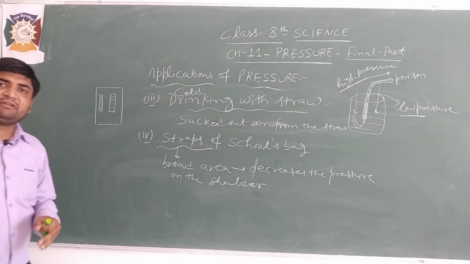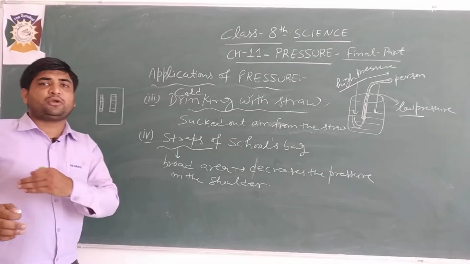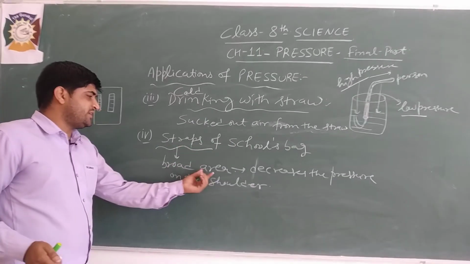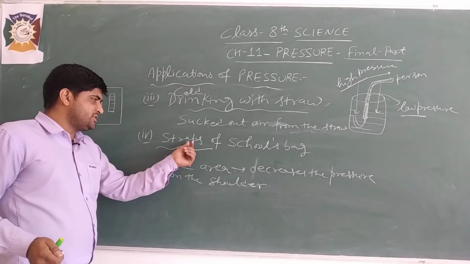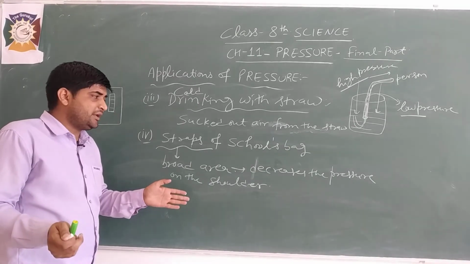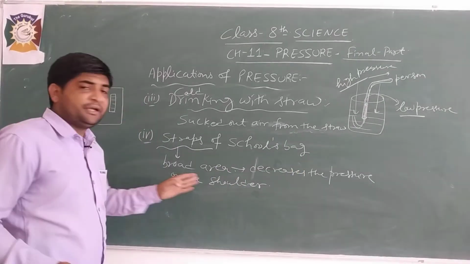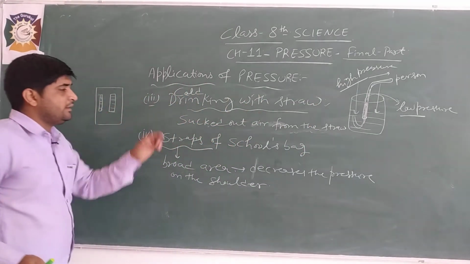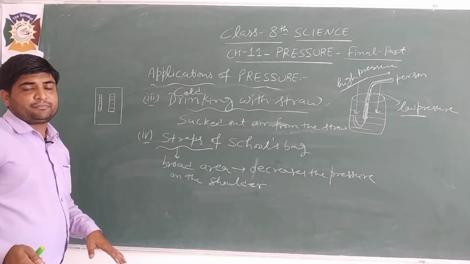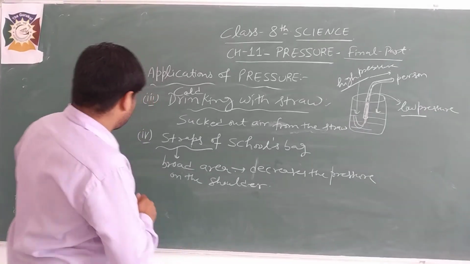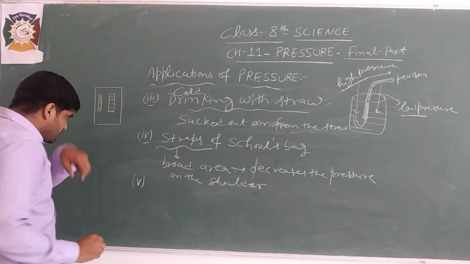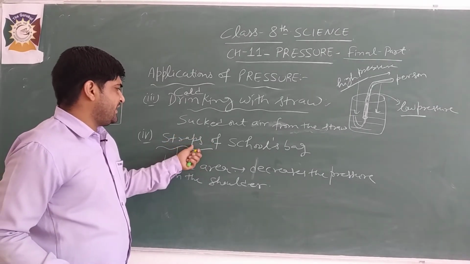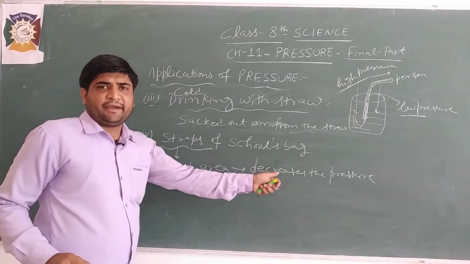So less pressure will be exerted on the shoulder of the student. A student having a school bag with broad straps, meaning a large area, has less pressure on his shoulder, because if area increases, pressure decreases. Clear? That's why we use broad straps on school bags.